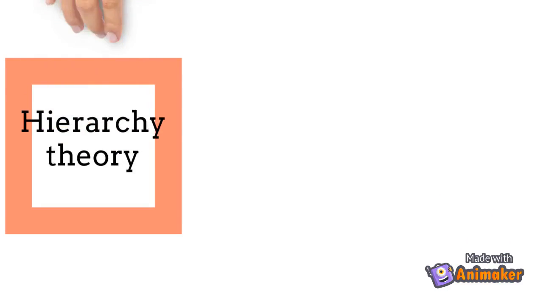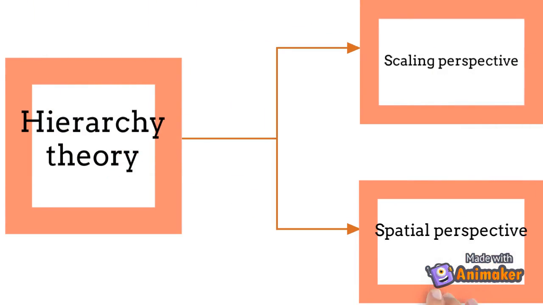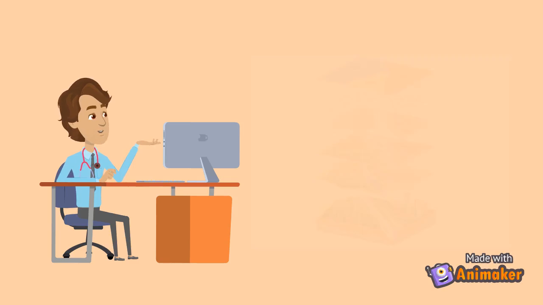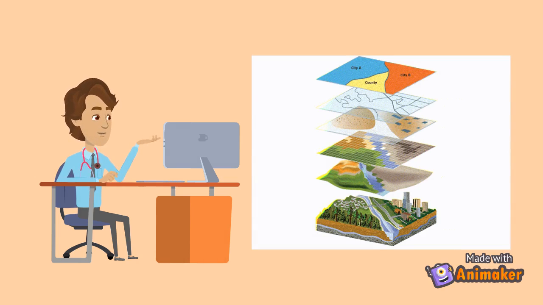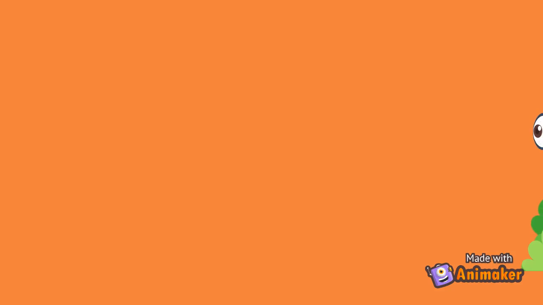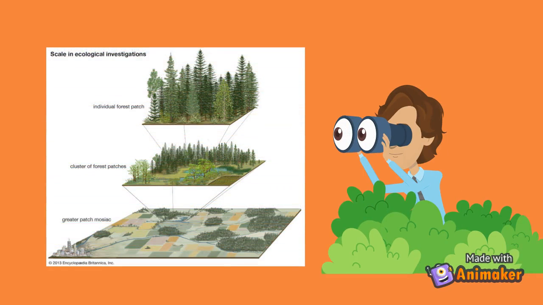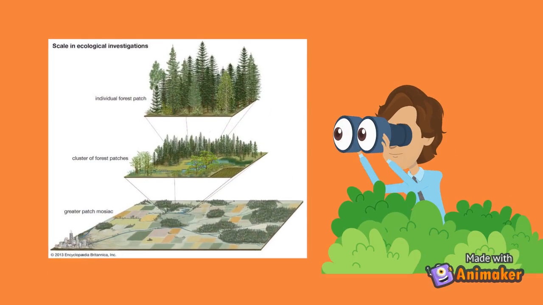There are two major things that need to be looked at when using this hierarchy theory, which are the scaling perspective and the spatial perspective. From the spatial perspective, hierarchy theory helps in dividing the geographical region into subregions and down to small areas, based on human and natural activity criteria. Meanwhile, from the scaling perspective, hierarchy theory is a device used to divide the classification of complex systems to decrease the error when the system has assembled the elements.